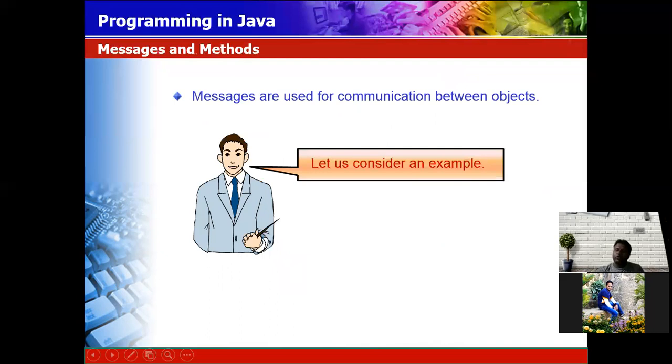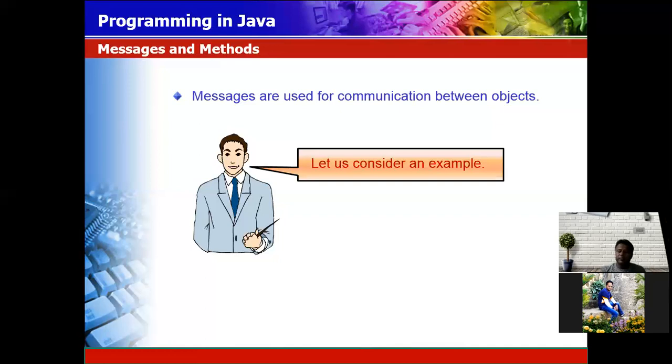Messages are used for communication between the objects. Like the traffic signal: when it is red, then you have to stop. When it is yellow, then be ready to stop or ready to go. When it is green, you have to move. So that signal is giving you a message in traffic, what will be your action.